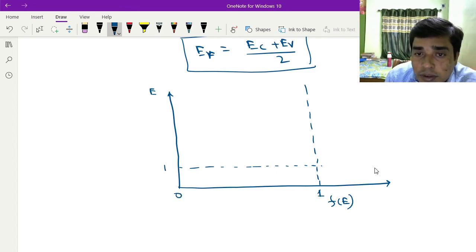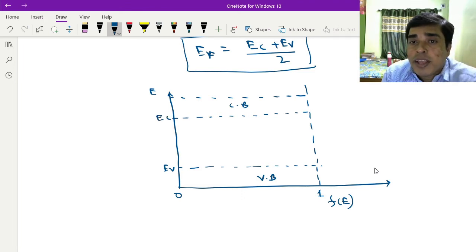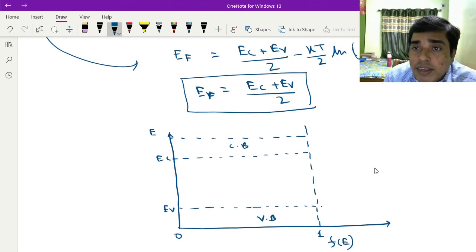So this is the valence band with energy level EV, and this is the conduction band with energy level EC. Here I have proved that EF is in the middle of EC and EV.